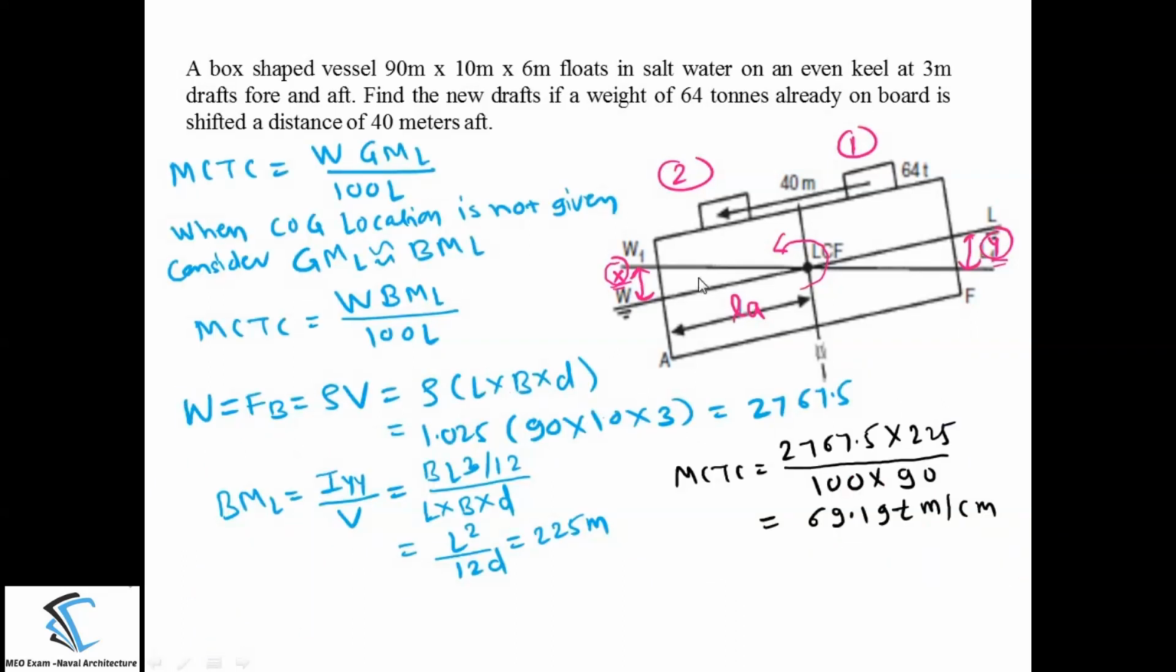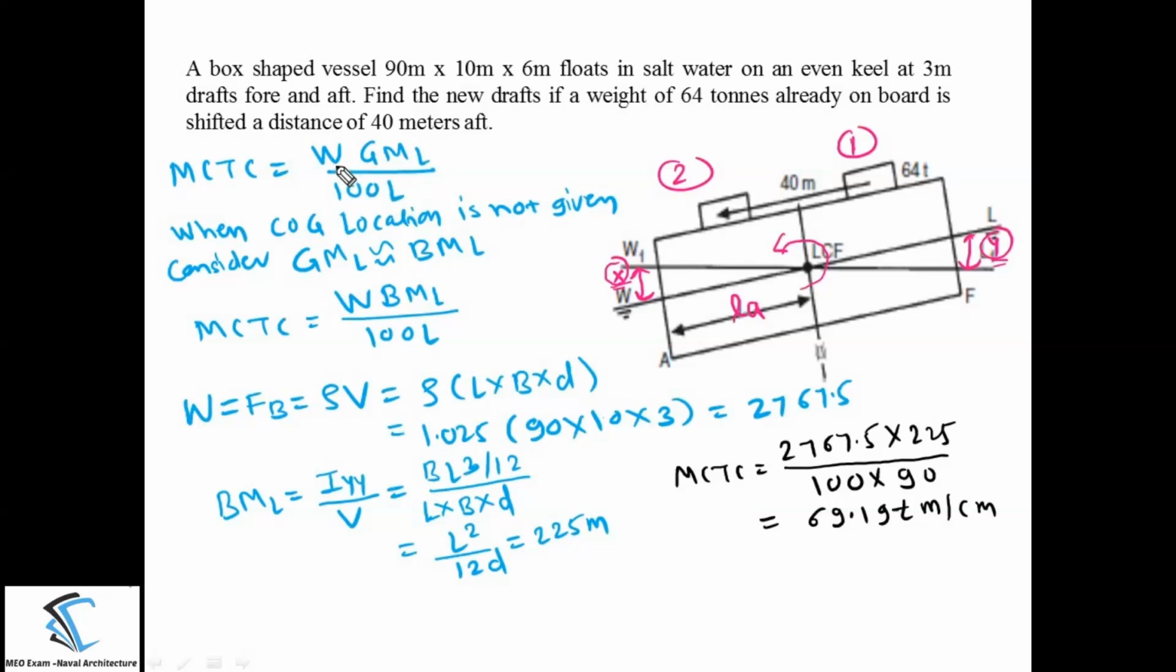Now let's do the calculation for MCTC. As we have studied in earlier classes, what is MCTC? Moment to change the trim for 1 centimeter. You can calculate by using this formula: W into GML, longitudinal metacentric height, divided by 100 into L.